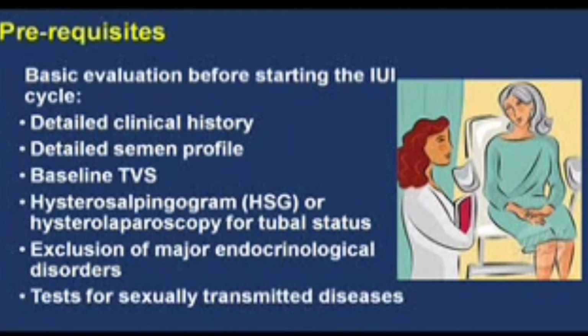An HSG or hysterosalpingogram must be done, or a hysterolaparoscopy should be done, for knowing the tubal status of the woman before we attempt an IUI cycle. We should also exclude major endocrinological disorders like hypothyroidism or hyperprolactinemia, which may interfere in the woman's chances of conception. We should also test for any sexually transmitted disease in the husband and the wife, and an informed consent must be obtained in all cases.